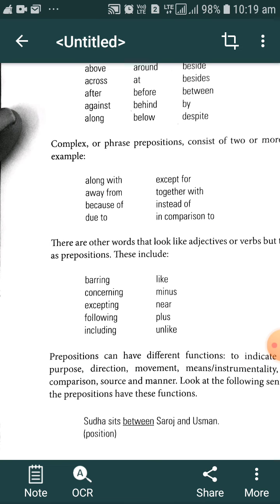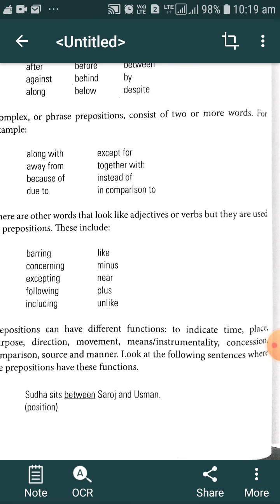We have to keep it in mind: bearing, concerning, accepting, following, including, like, minus, near, plus, unlike. Though they appear like adjectives or verbs, they are also called prepositions.